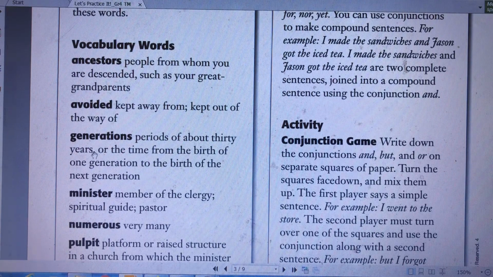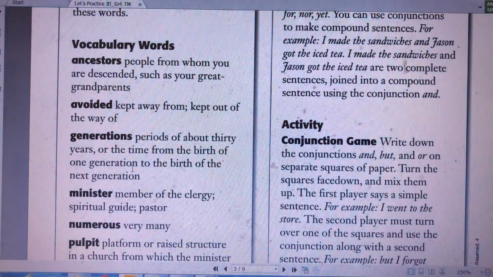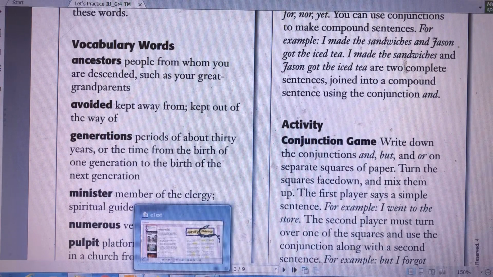So I can say, for example, that my generation is absolutely different than the generation of my dad. This is the meaning of generation.